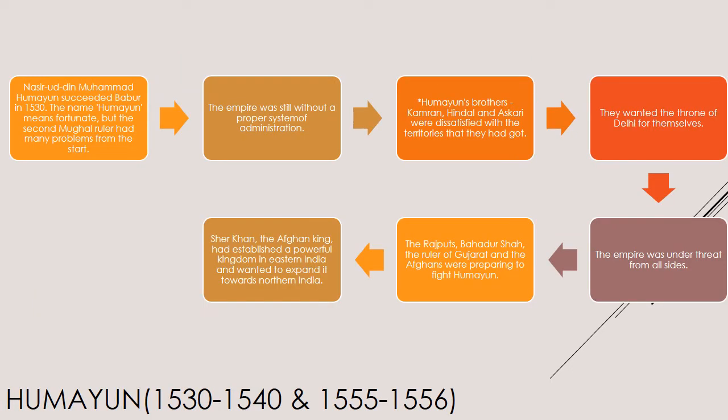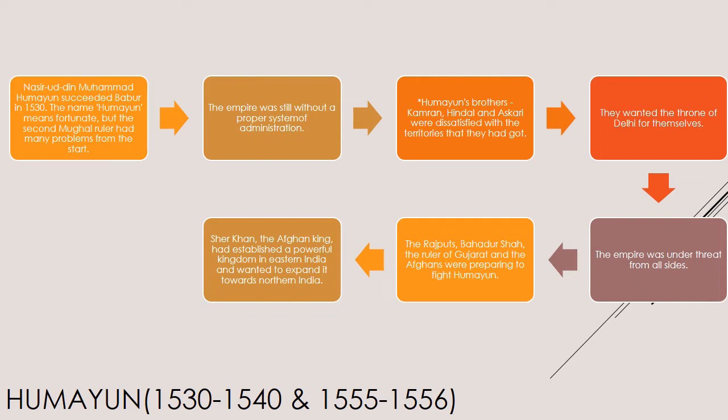Humayun, his period was 1530 to 1540 and 1555 to 1556. Nasiruddin Muhammad Humayun succeeded Babur in 1530. The name Humayun means fortunate, but the second Mughal ruler had many problems from the start. The empire was still without a proper system of administration. Humayun's brothers Kamran, Hindal, and Askari were dissatisfied with the territories that they had got. They wanted the throne of Delhi for themselves.